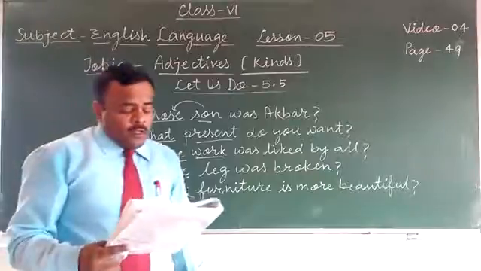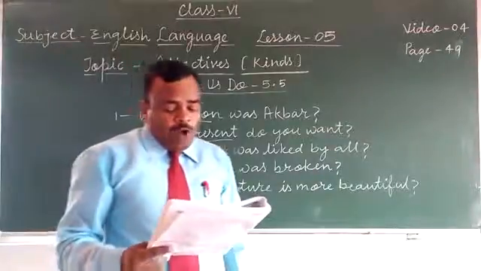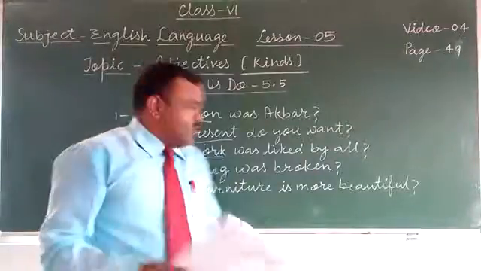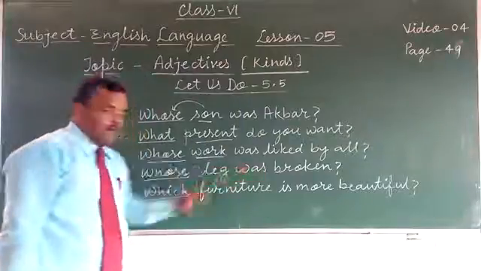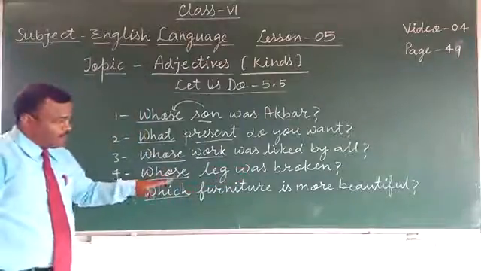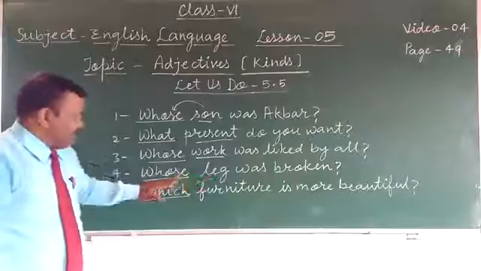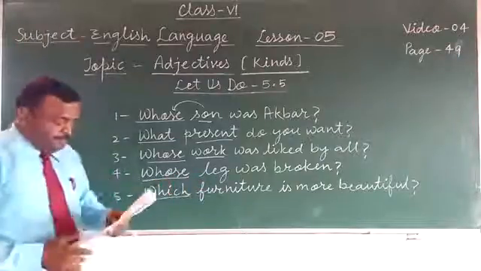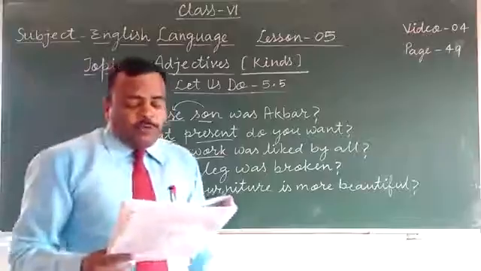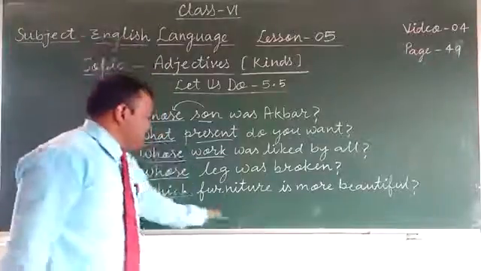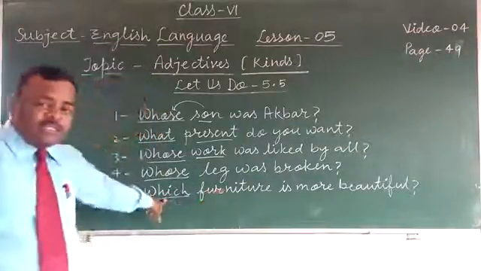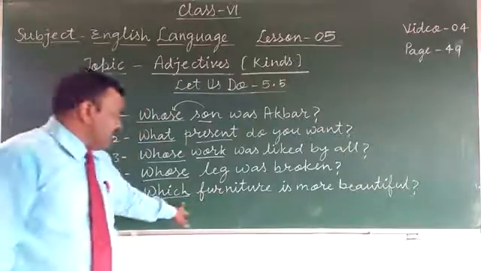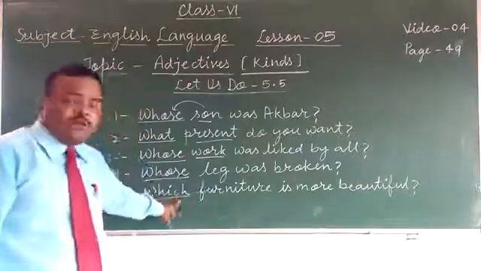Next, the leg of that chair was broken. So whose leg was broken? The leg of that chair was broken. Whose is here an interrogative adjective. This furniture is more beautiful. So which furniture is more beautiful? Which is here an interrogative adjective because it is used before the noun furniture.